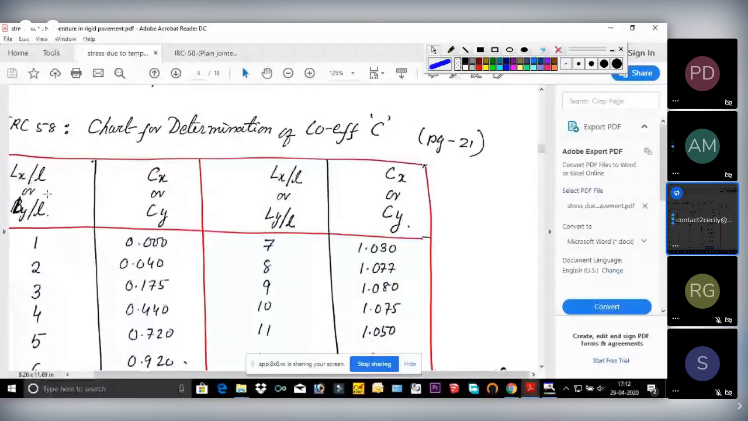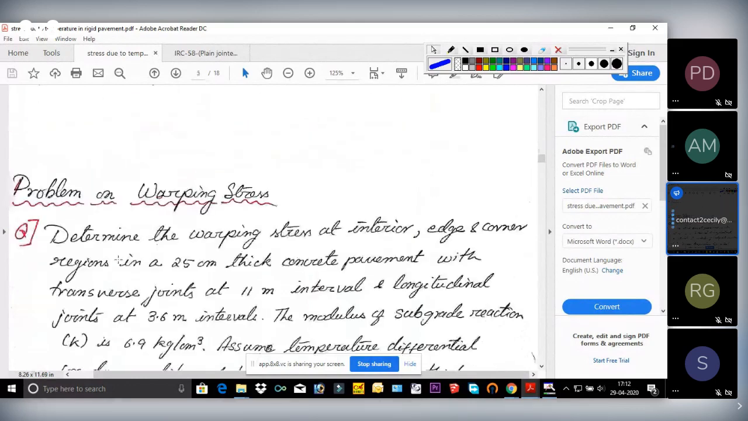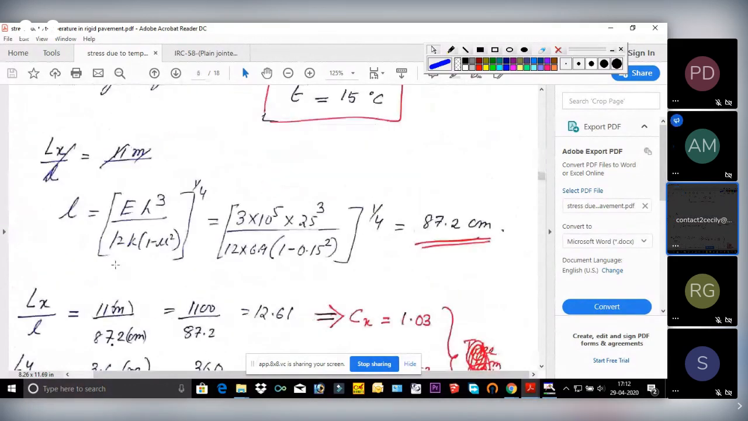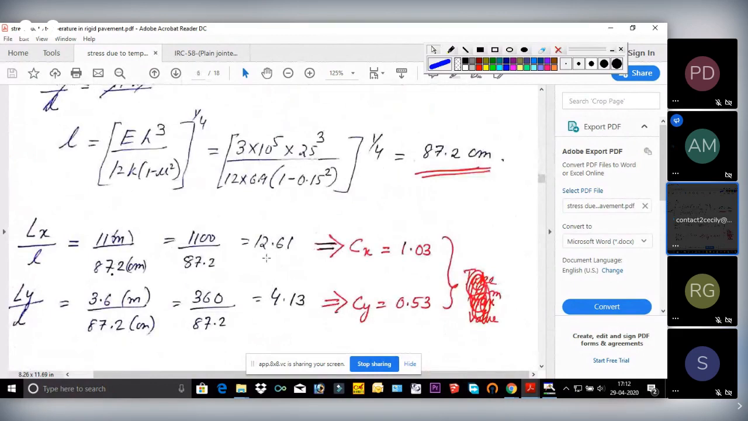As I said, Lx is 11 meter and L came out to be 87.2. Convert that 11 meter into centimeter. So 1100 by 87.2 will give you 12.61. And Ly by L is coming out to be 4.13.